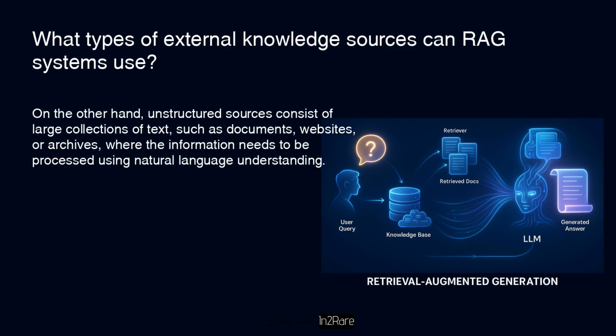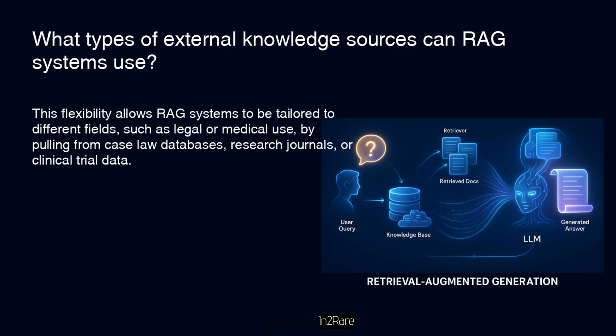On the other hand, unstructured sources consist of large collections of text, such as documents, websites, or archives, where the information needs to be processed using natural language understanding. This flexibility allows RAG systems to be tailored to different fields, such as legal or medical use, by pulling from case law databases, research journals, or clinical trial data.